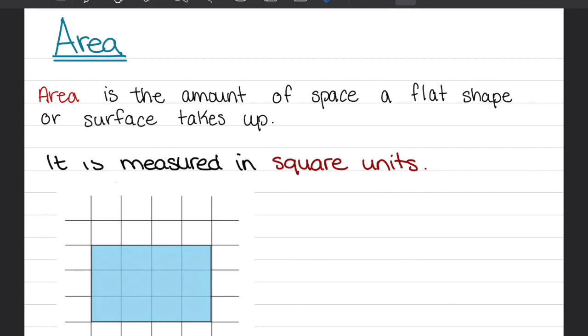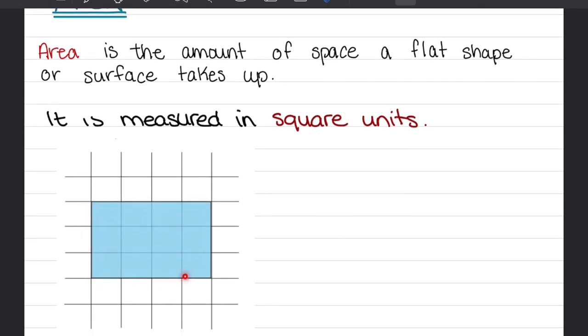So here in this example I have a rectangle, and to measure the area of this rectangle I just need to count the number of squares that make up this rectangle. So here I have 12 squares. So the area of this shape is 12 square units.